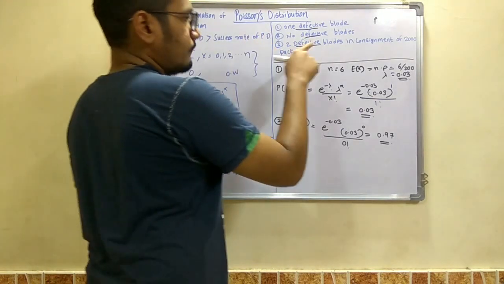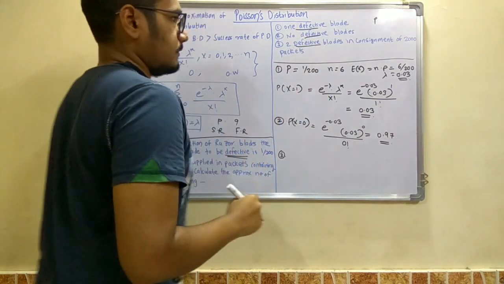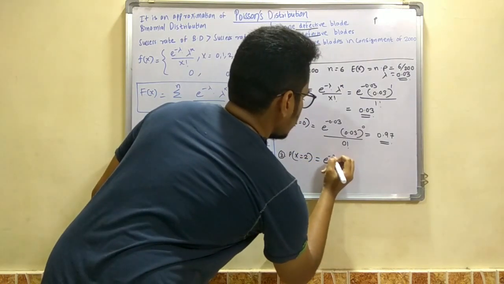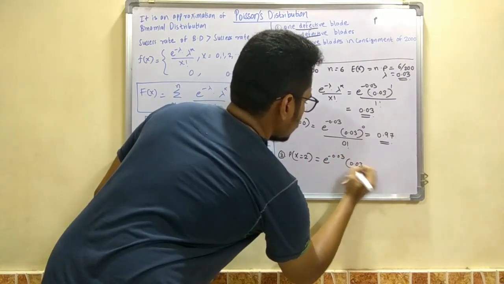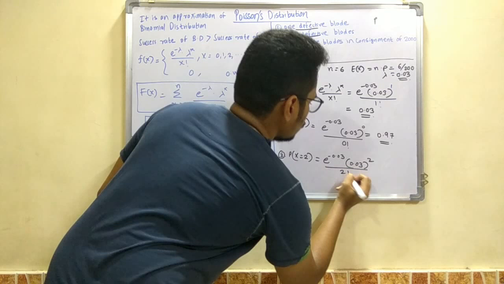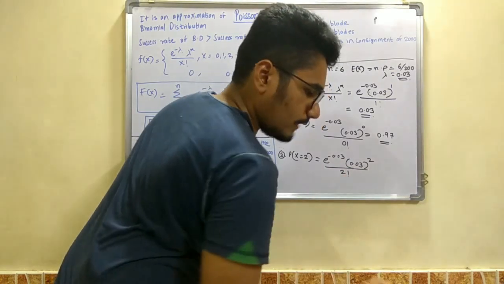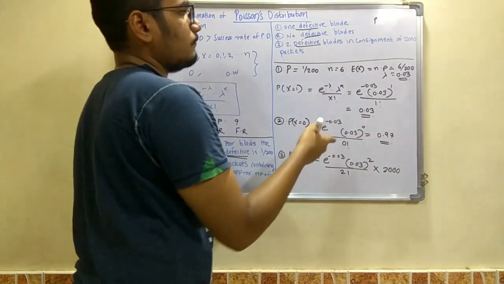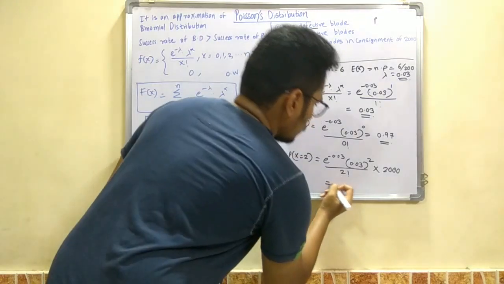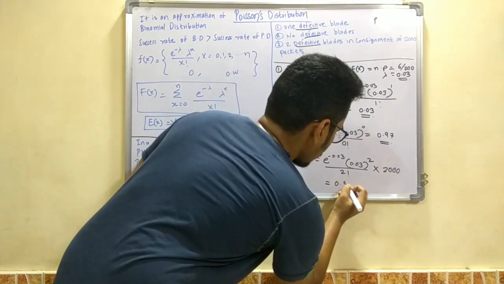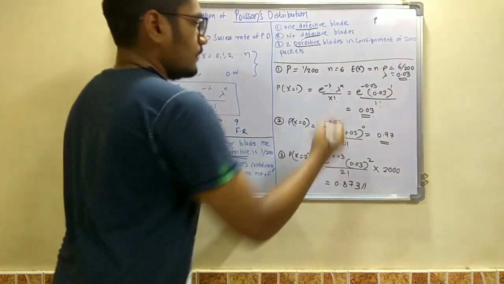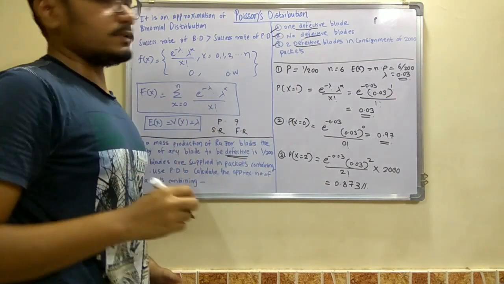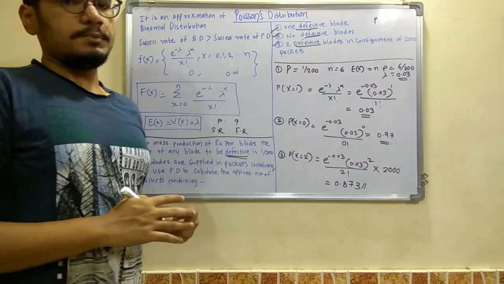Next you have to find two defective blades in a consignment of 2000 packets. So probability of x is equal to 2. So e raised to minus 0.03, 0.03 raised to 2 divided by 2 factorial, and you get some value. That value you have to multiply by 2000, since they have asked for the number of packets, not in one packet. After you solve this, you get the value as 0.873. So these are all the values for the given conditions, and we solved all these three conditions using the Poisson distribution. So this was all about the Poisson distribution simulation modeling.